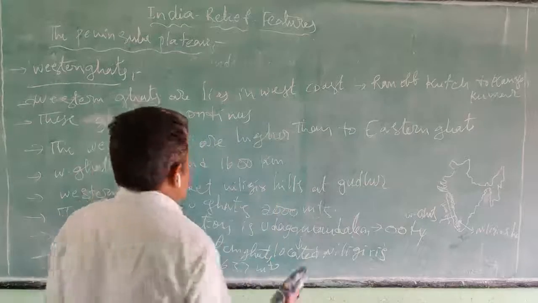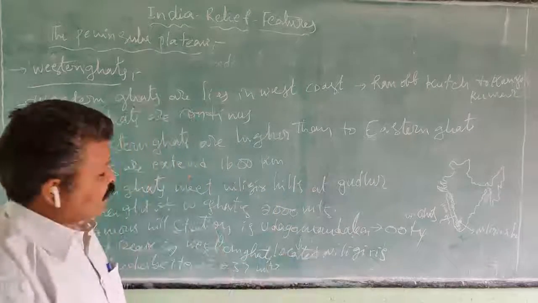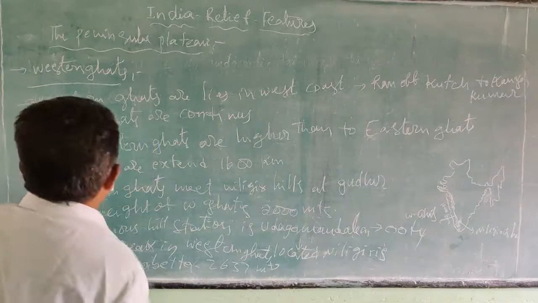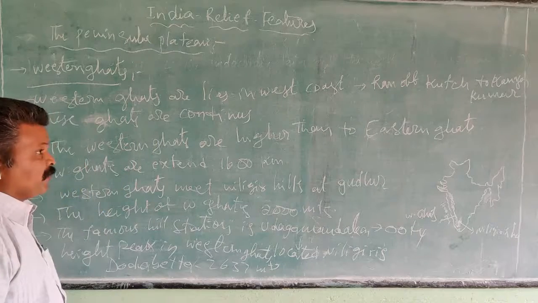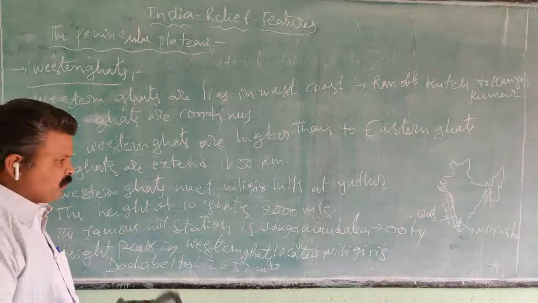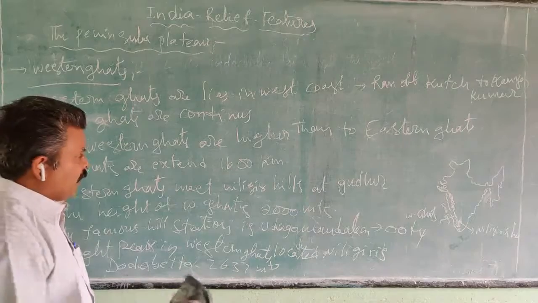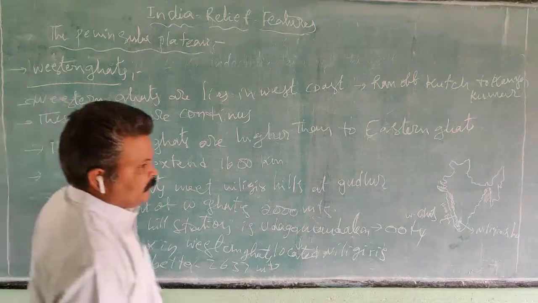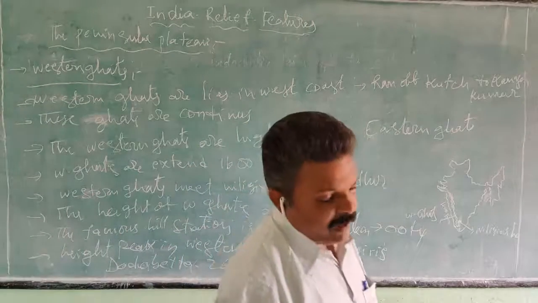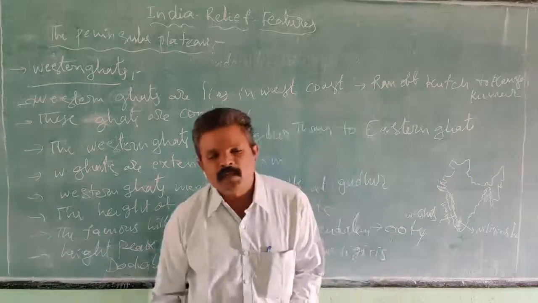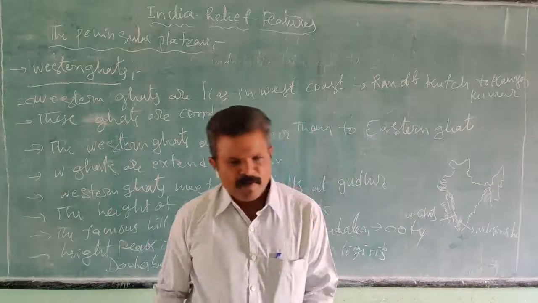So the Western Ghats extend from the Rann of Kutch to Kanyakumari, and the meeting place of the Western Ghats and Eastern Ghats is in the Nilgiri hillside. In the Nilgiri we find the famous hill station Udagamandalam.